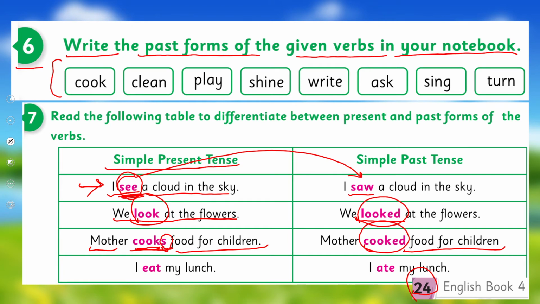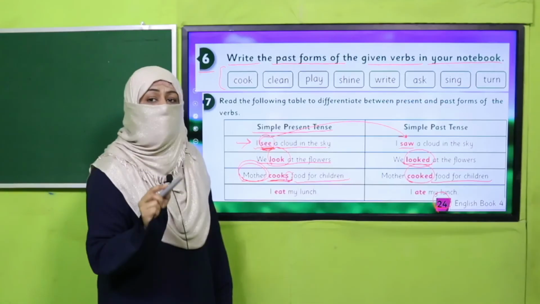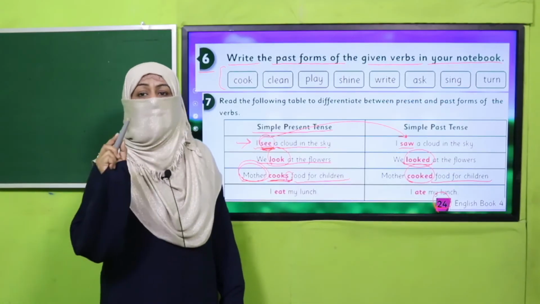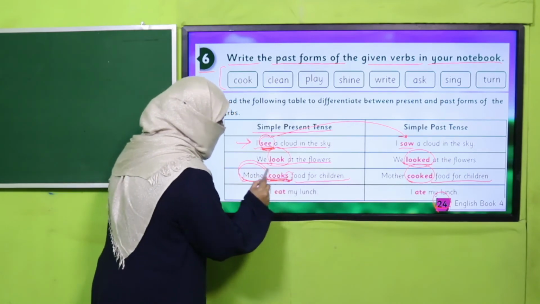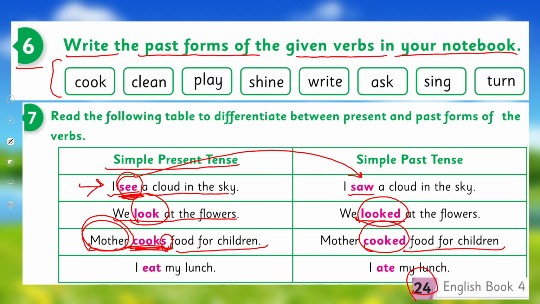Yes, when the subject, the one who is performing the verb, is third person singular, meaning he, she or it, then we add S or ES with the first form of verb in simple present tense, right? That's why it's cooks. But for past, I'll remove this S and I'll add ED to the first form. It becomes the second form and it becomes simple past tense. Are you getting it? Good.